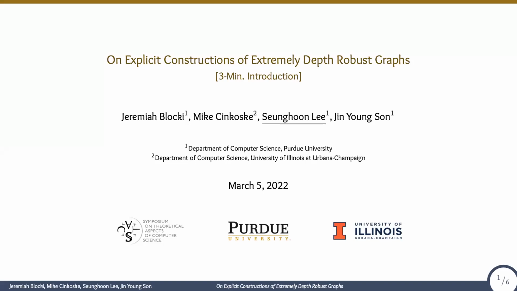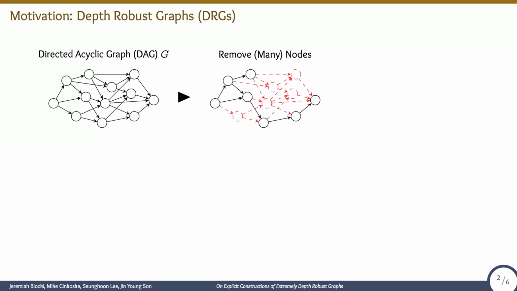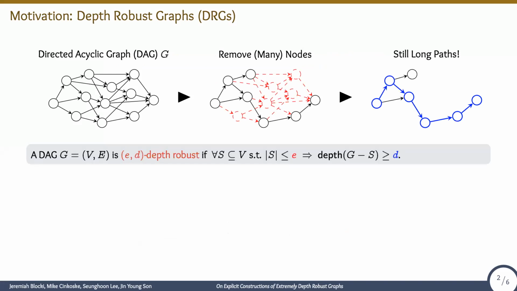Hi, this talk will be about our explicit constructions of extremely depth robust graphs. Let's begin with the definition of a depth robust graph. Intuitively, a directed acyclic graph G is depth robust if, even after deleting many nodes, the remaining graph still has a long path. Formally, we say that a DAG G is (e, d) depth robust if, for any subset S of size e, the DAG G minus S still contains a directed path of length d.